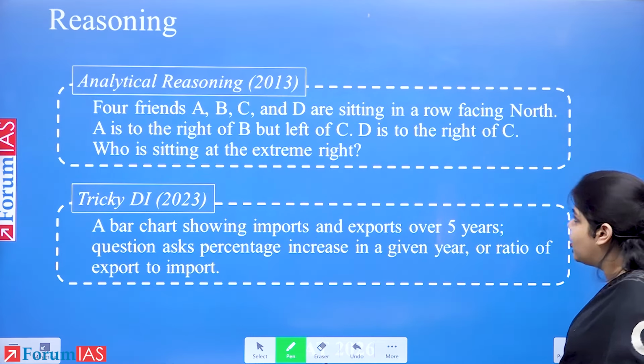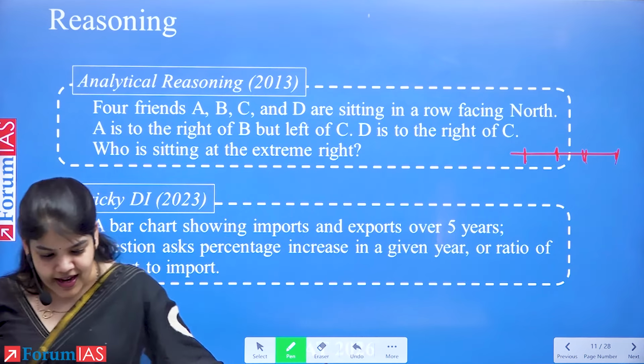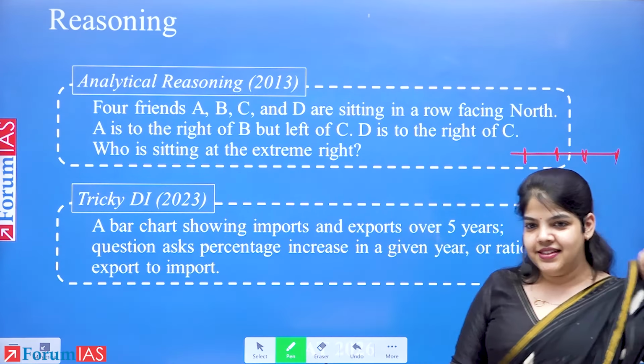Similarly, look at a question from reasoning. 2013, simple question. 4 friends, A, B, C, and D are sitting in a row facing north. A is to the right of B, but left of C. D is to the right of C, who is sitting at the extreme right. Do you want to take a moment and find the answer? Please. A, B, C, and D, 4 friends, are sitting in a row. Let's see. And then we'll see the next question also.